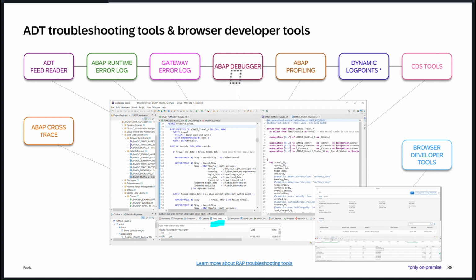Okay, ABAP debugger, you guys might already know about it, so there is nothing new in this. It is really helpful to debug the exact variables or internal tables or anything to see the values that are there. So it will help us to identify those issues.